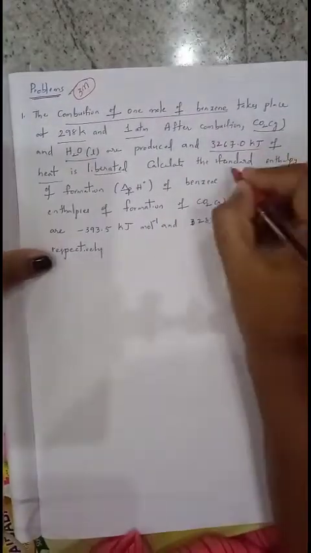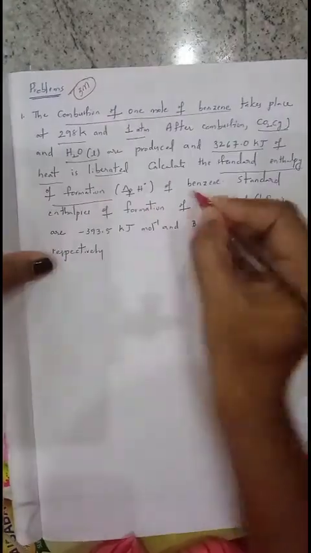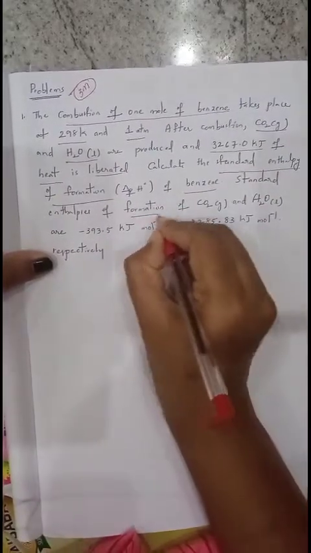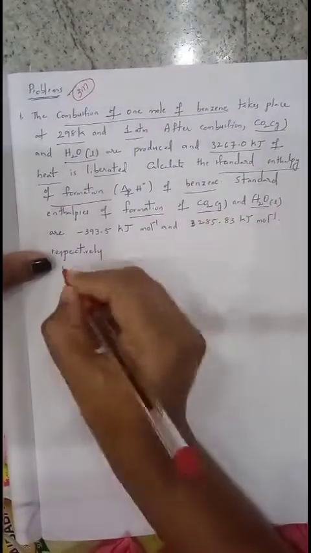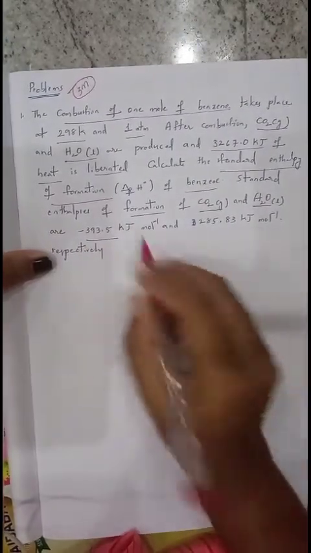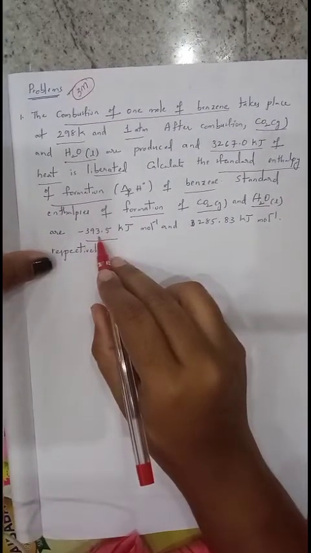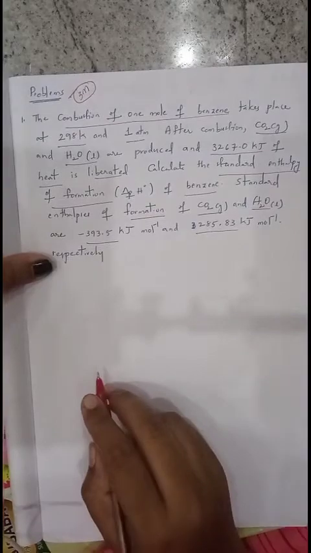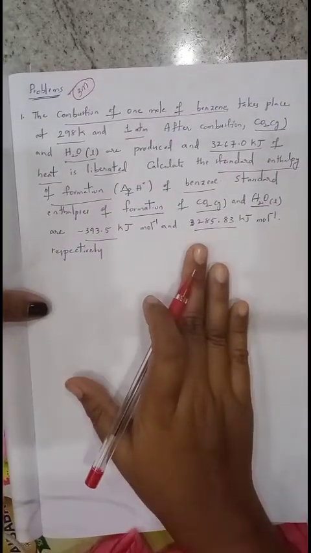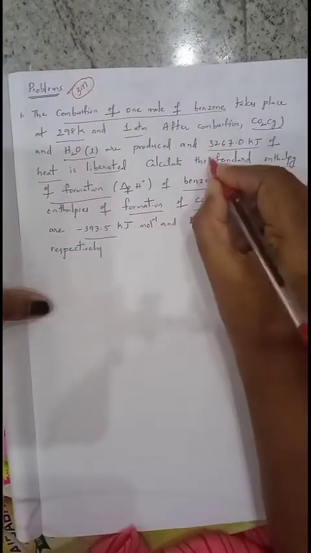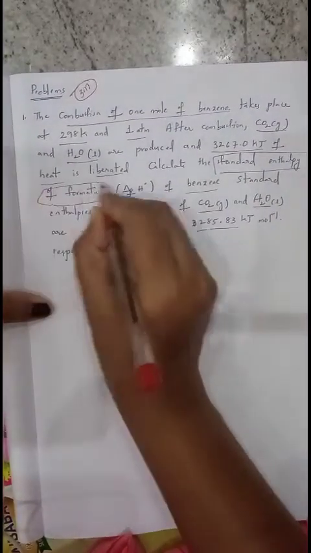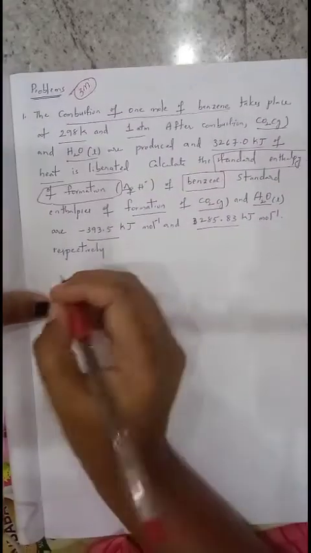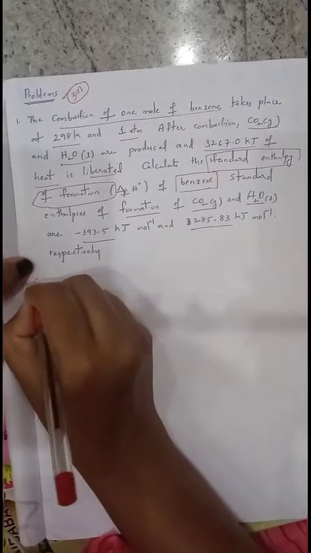Now calculate the standard enthalpy of formation of benzene. This we want to find out. Now the standard enthalpies of formation of CO2 and H2O are given. Standard enthalpy of formation of CO2 is minus 393.5 kilojoules per mole. Standard enthalpy of formation of H2O is minus 285.83 kilojoules per mole. So this is about the question. What we want to find out is the standard enthalpy of formation of benzene. First write down the solution.